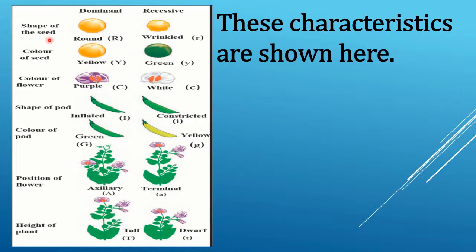Shape of the seed, that is round or wrinkled, color of the seed, yellow or green, color of flower, purple or white, shape of pod, inflated or constricted, color of pod, green or yellow, position of flower, axillary or terminal, and height of plant, that is tall or dwarf.